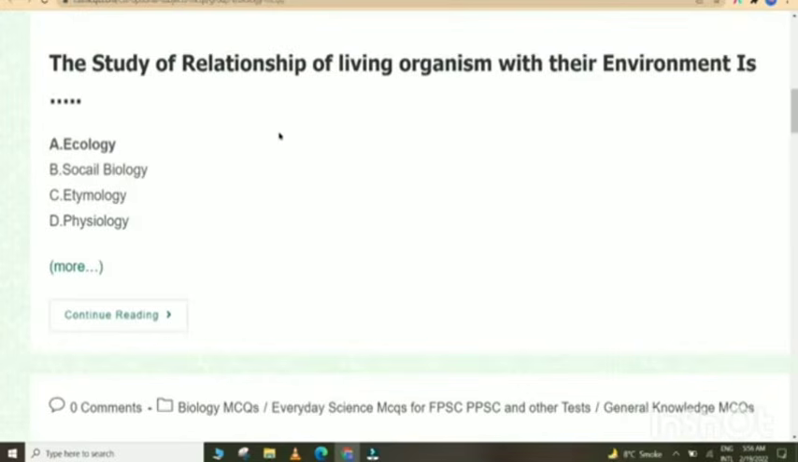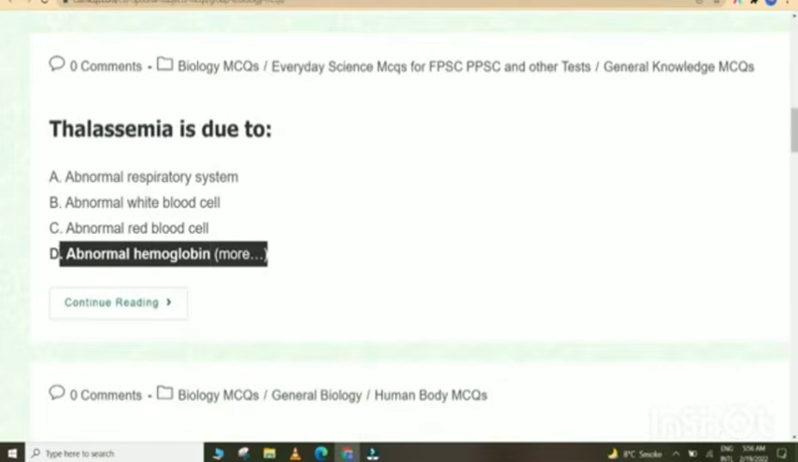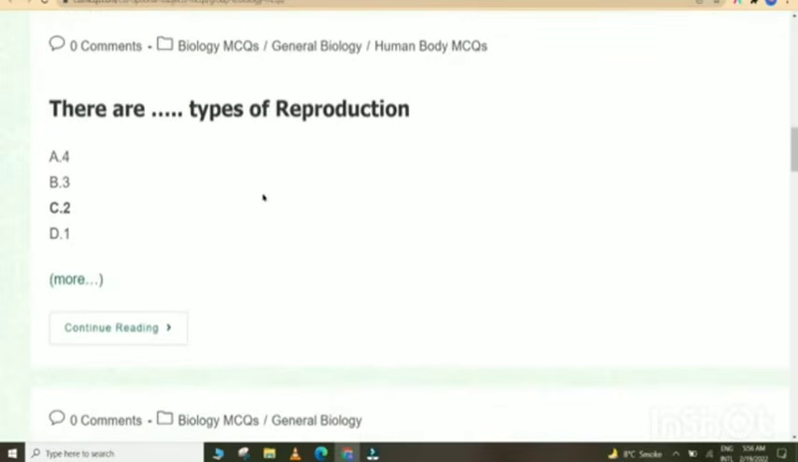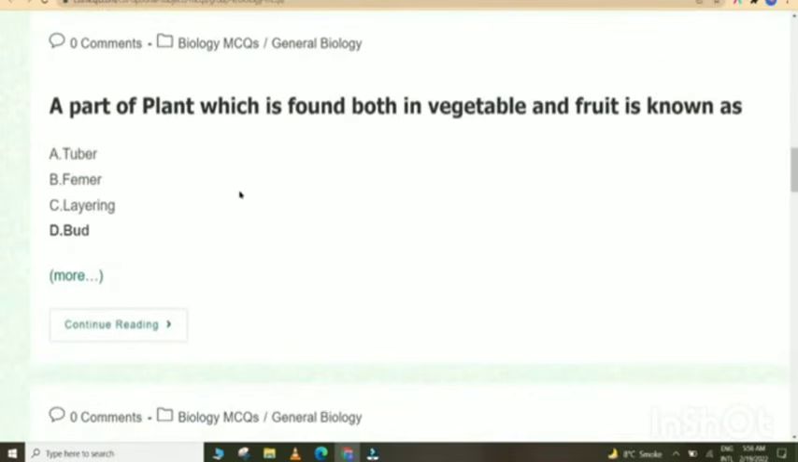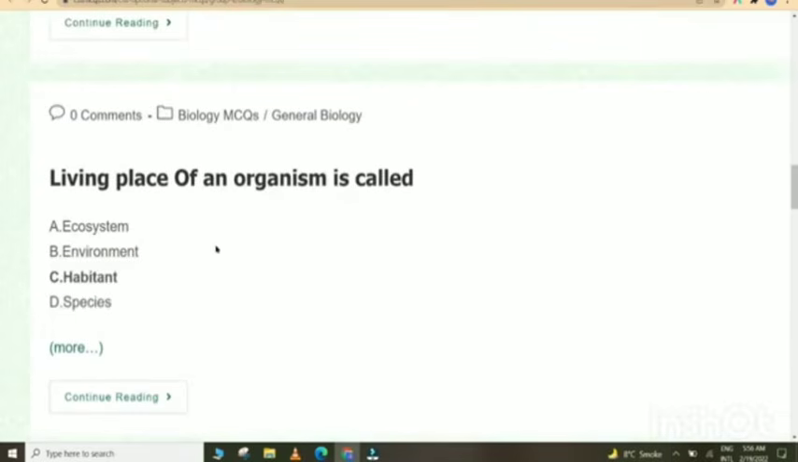The study of relationship of living organisms with their environment is ecology. Thalassemia is due to abnormal hemoglobin. There are two types of reproduction. A part of plant which is found both in vegetable and fruit is known as bud. Living place of an organism is called habitat.